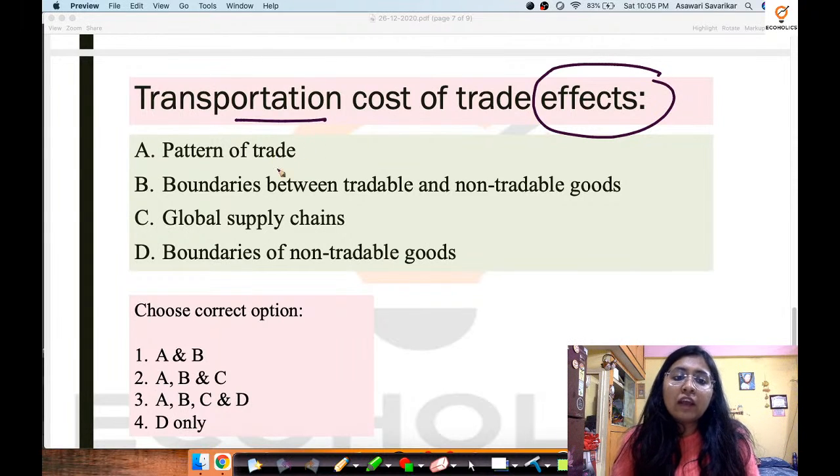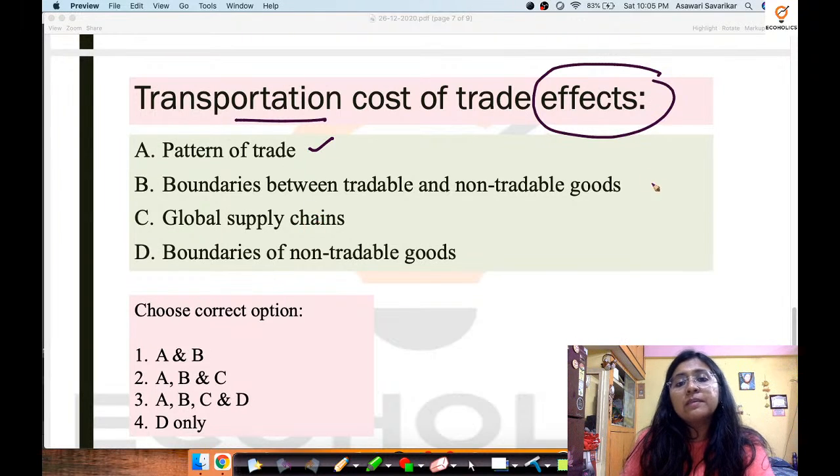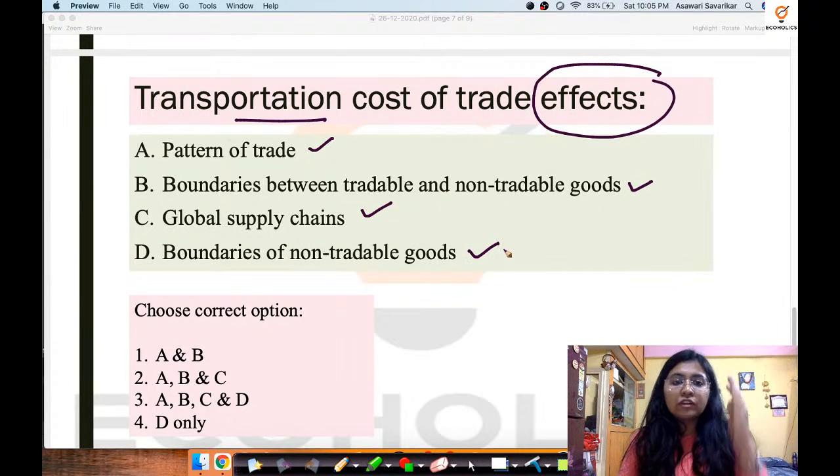Again there's a vague statement that has been given over here: pattern of trade, boundaries between tradable and non-tradable goods, global supply chains, and boundaries of non-tradable goods. Now first of all, let us understand the difference between tradable and non-tradable goods. According to the concept of international economics, tradable means something that can be traded, something that can be exchanged. Goods or services which can be exchanged across borders would be tradable, and vice versa. The non-tradable goods and services are those which cannot be exchanged beyond the boundaries of the domestic territory. So we now have 4 things.